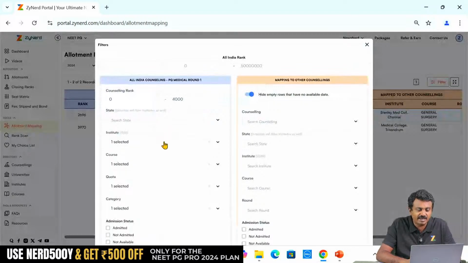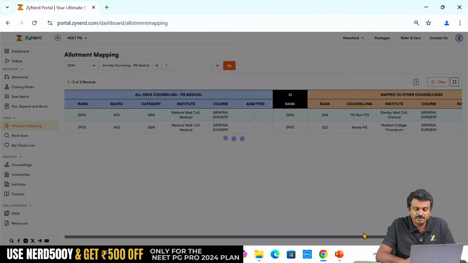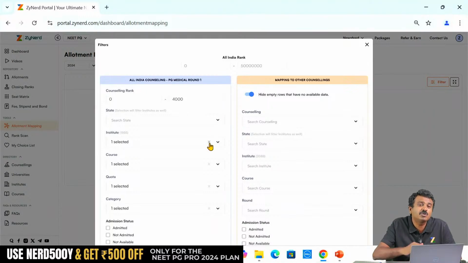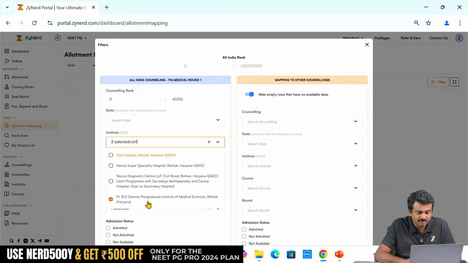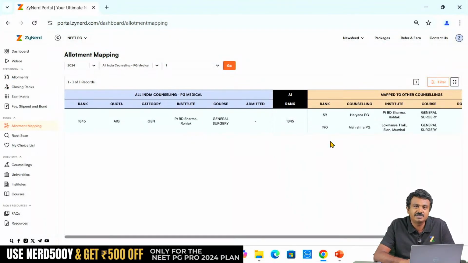Let us say I am taking an example of Mirage, another institute. Same, absolutely same. No allotment mapping found, so possibly there is no candidate who has got another seat. Now we can look at another seat from Haryana. We'll say Kalpana Chawla is available, I am not sure. I am looking at 2-3 institutes from Haryana. On general surgery only, I am below rank 4000. Now here these possibilities exist. Mirage did not come in because of a reason, we will just check that.